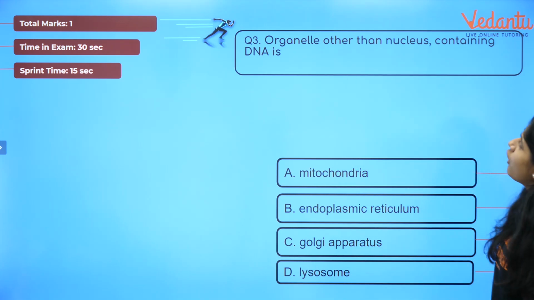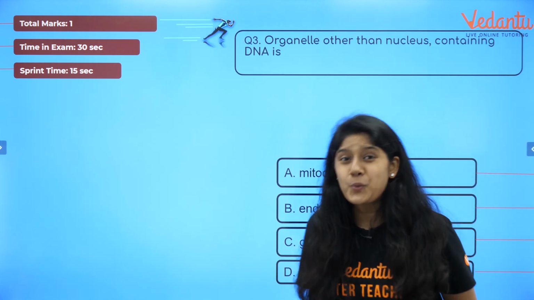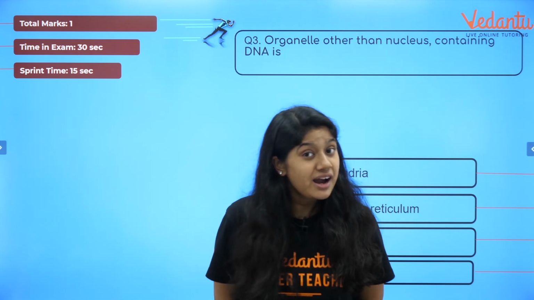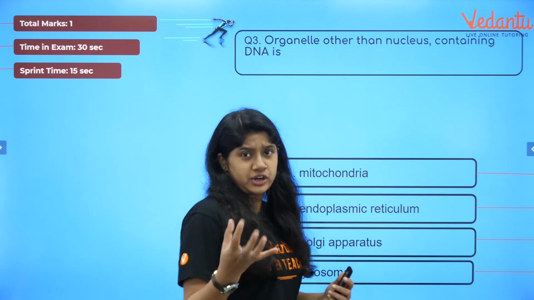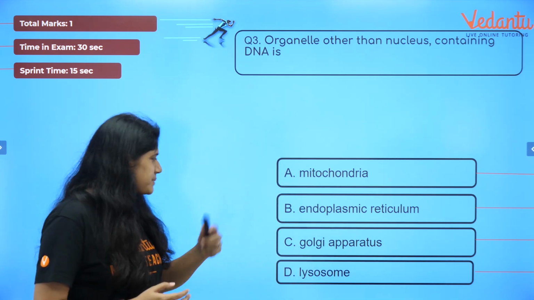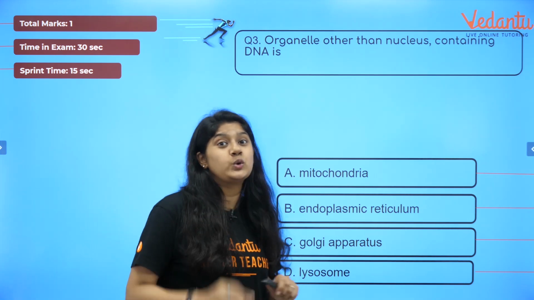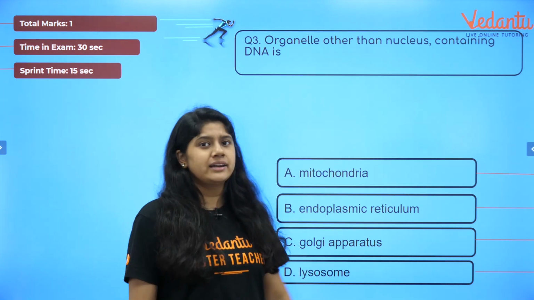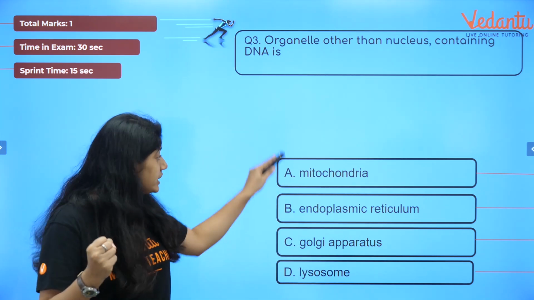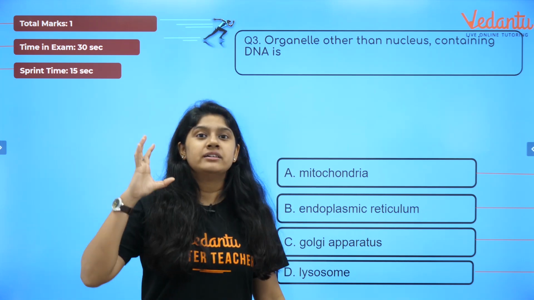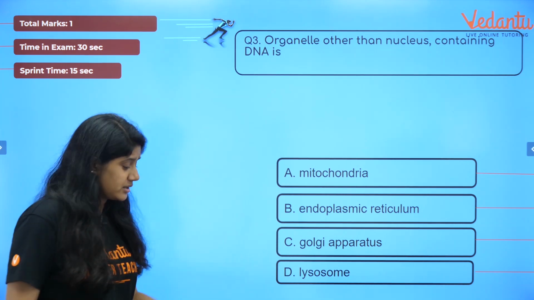Next question, everyone. Organelles other than the nucleus containing DNA. Now over here, it's a very interesting question usually asked in the examination. It's a very easy question. Mitochondria, endoplasmic reticulum, Golgi apparatus and lysosome, which of these has its own DNA? Everyone, we know that the nucleus has the DNA, but they are asking which of these organelles have their own DNA. The answer is pretty much easy, right, everyone? We don't have to think about it.